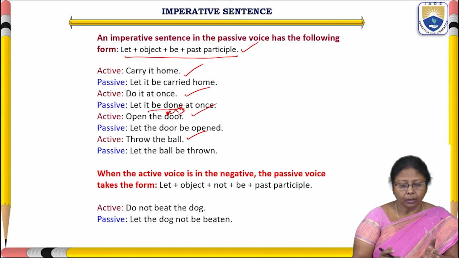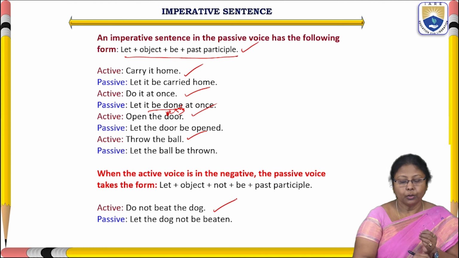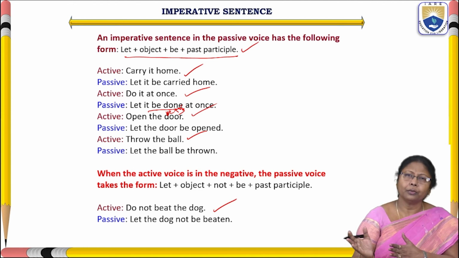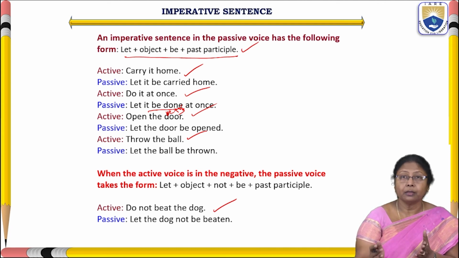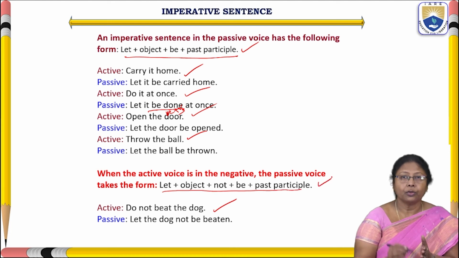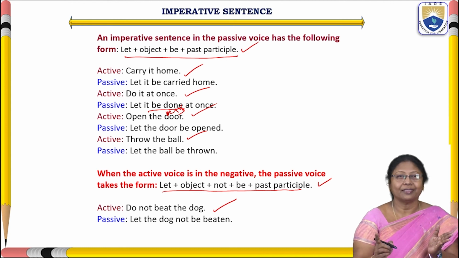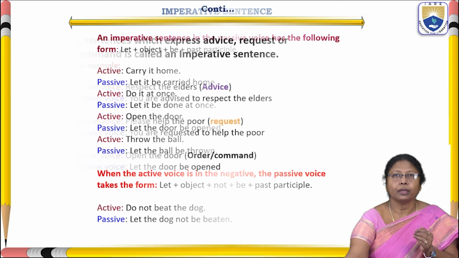Okay. So here, if you get a negative sentence, like do not beat the dog, that is a negative sentence. When you have a negative sentence in front of us, we have to take the structure of let object not be past participle. Okay. Let the dog not be beaten. And the next one.